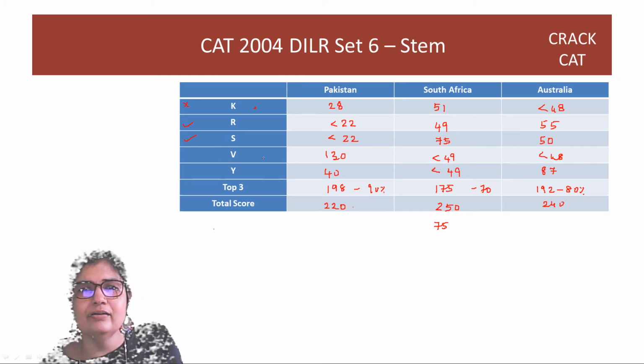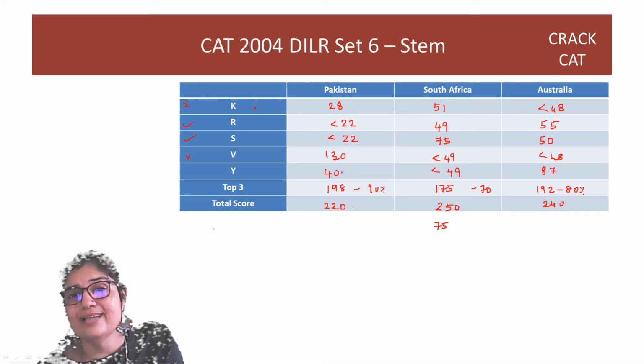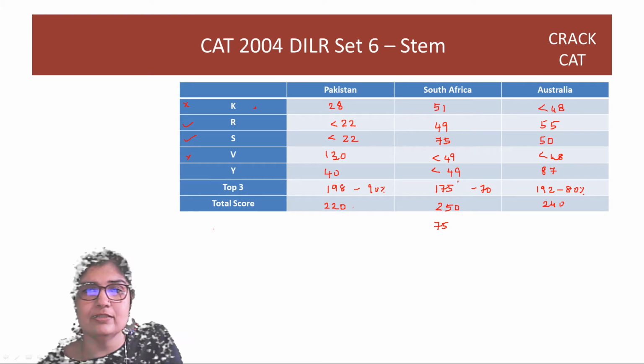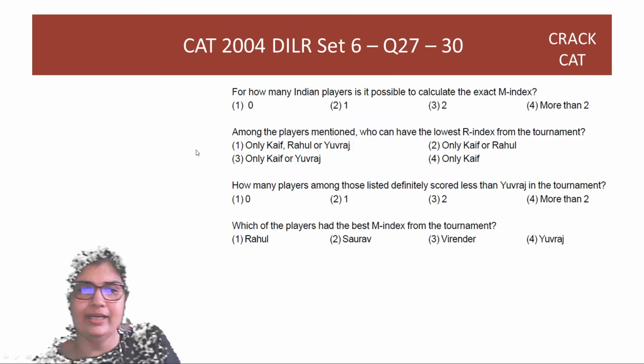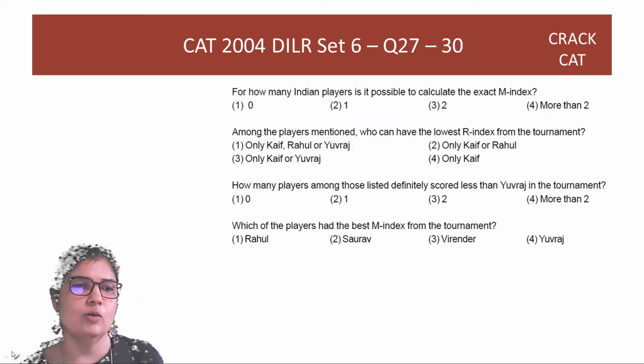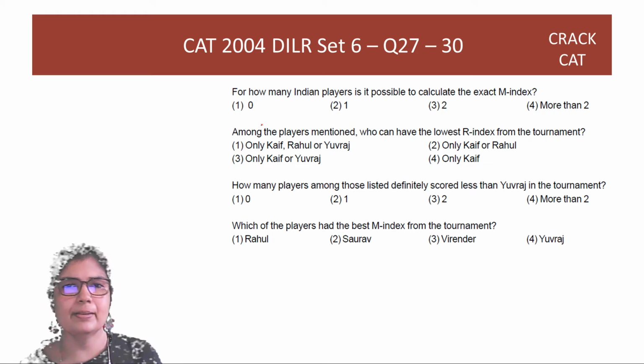For Virender, I know the highest, but I don't know either the second or the third highest, so not possible. For Yuvraj, I know the highest. 40 could be the second highest, could be the third highest based on South Africa's score. So again for Yuvraj, not possible. So only for two batsmen can we find out the M index, and hence the answer is option 3.